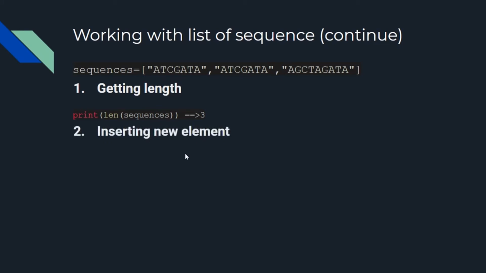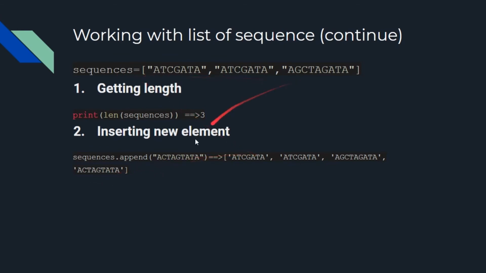Inserting a new element. Suppose that you want to add a new element to this list, you just need to write the list sequences dot append. The append method will always add whatever you pass to the end of the list. Here you can see that previously the sequences was this, and after you write sequences dot append ACTAGATA, these values are the same, so this part is the same, and here we have added this sequence. This is basically a string, don't confuse it. These are just strings.